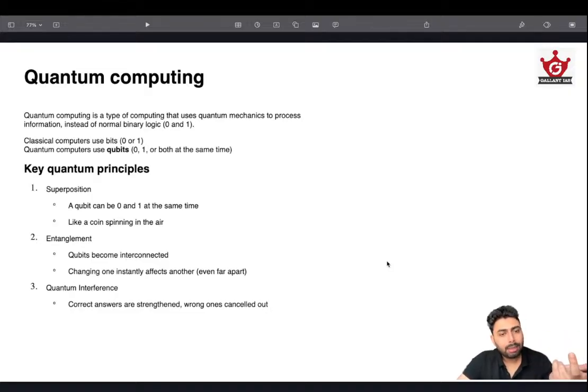So such things can be expected more, because UPSC could ask why these aspirants shouldn't know about superposition, entanglement, quantum interference, because these are cutting-edge technologies, and aspirants, future officers, should be aware of these kinds of things. So UPSC could be asking this. You don't have to go into any more detail than this.